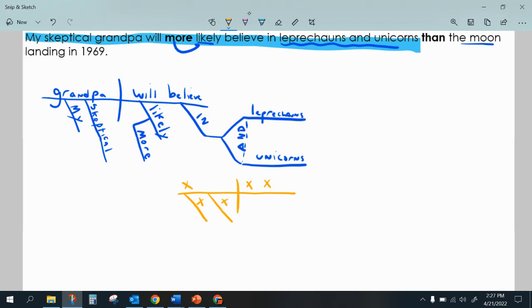Will believe, and he will believe in the landing. Let's flatten that word moon. It's a nice little noun serving as an adjective. Moon landing. And it's the moon landing in 1969.